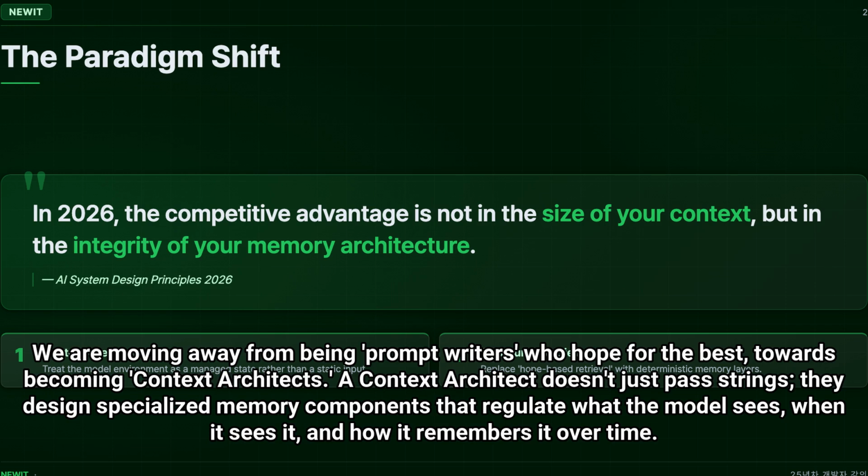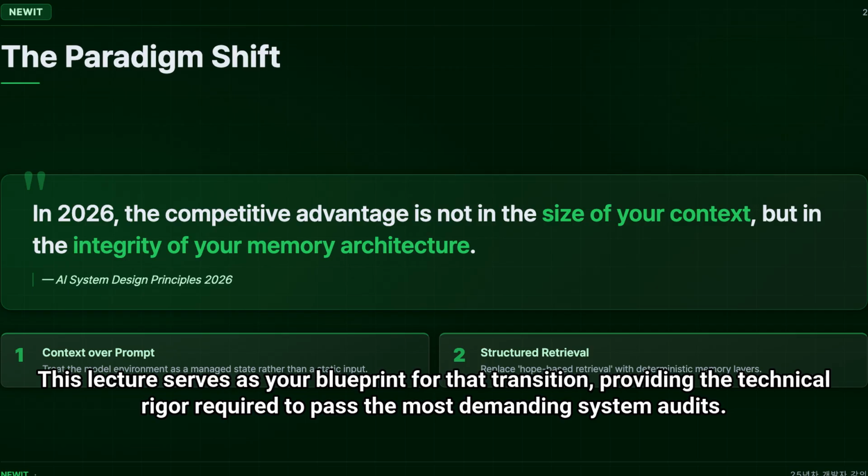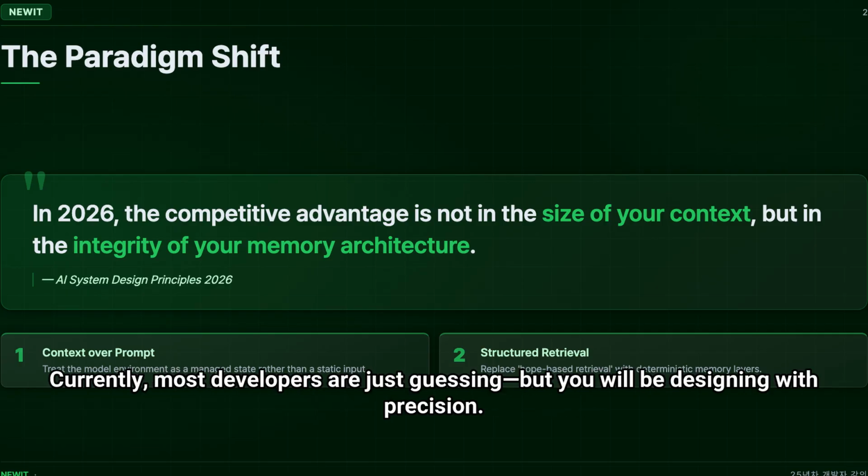A context architect doesn't just pass strings. They design specialized memory components that regulate what the model sees, when it sees it, and how it remembers it over time. This involves moving beyond basic RAG to more sophisticated structures like LoCoMo and long-term memory evaluations. This lecture serves as your blueprint for that transition, providing the technical rigor required to pass the most demanding system audits. By the end of this lecture, you will see why benchmarks like LoCoMo are the new North Star for these architects. Currently, most developers are just guessing, but you will be designing with precision.